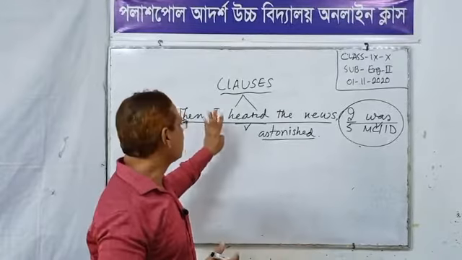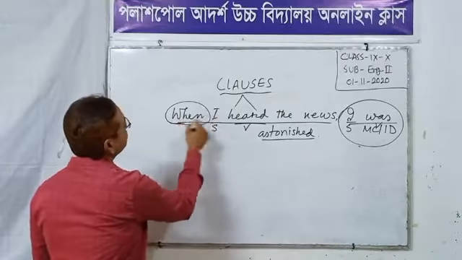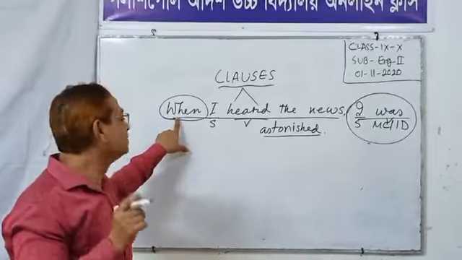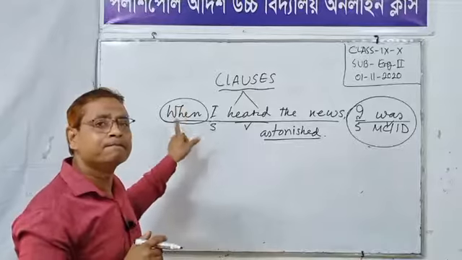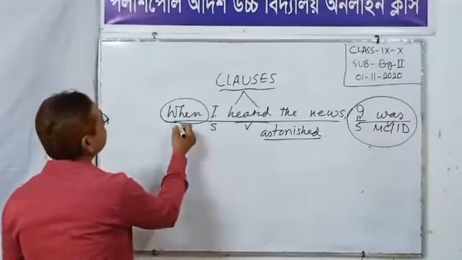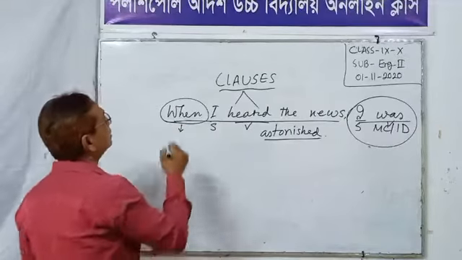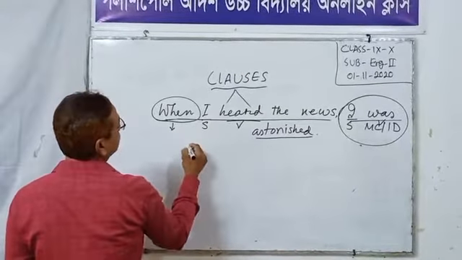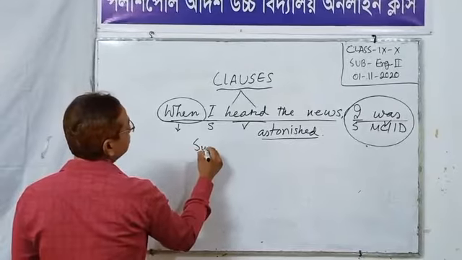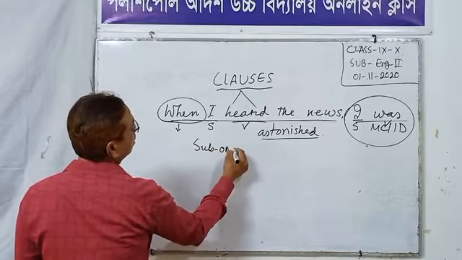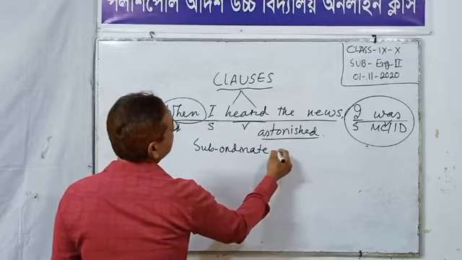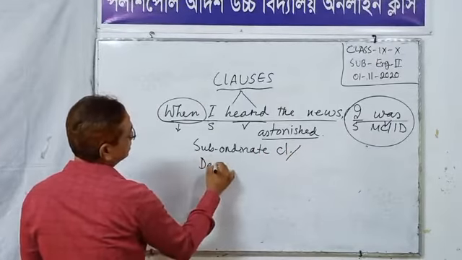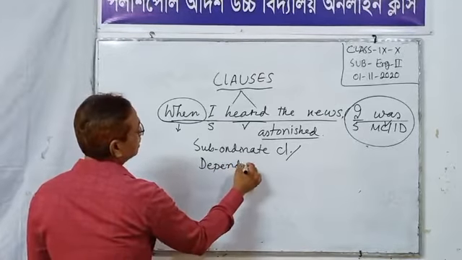But we can see the subordinating conjunction is placed before the clause. So when a subordinating conjunction is used before a clause, this is a subordinate clause or dependent clause.